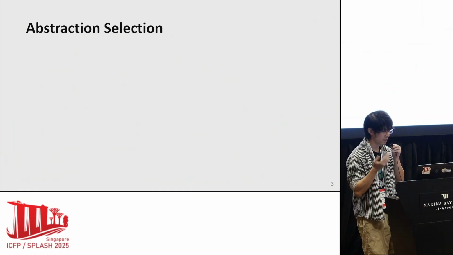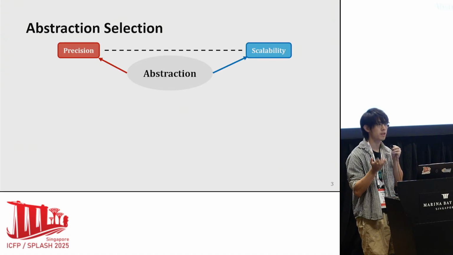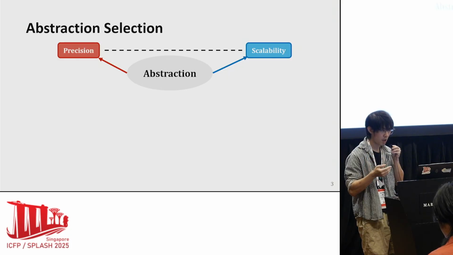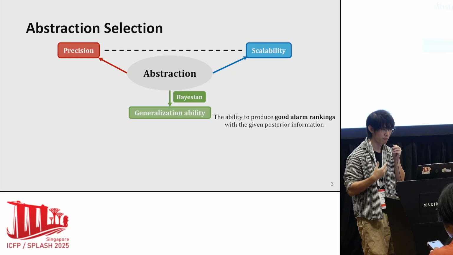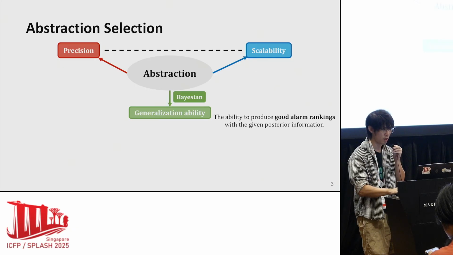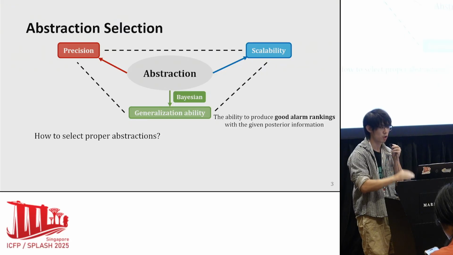Next, let's focus on the key component of program analysis, abstraction selection. For conventional analysis, there is a trade-off between precision and scalability. Moreover, for Bayesian analysis, abstraction also heavily affects its generalization ability, which means its ability to learn from posterior information. So, how to select proper abstractions to achieve a balance between precision, scalability, and generalization becomes a challenge.